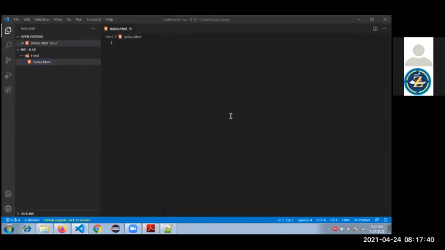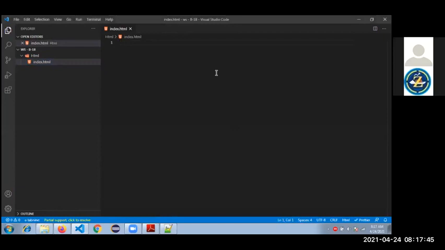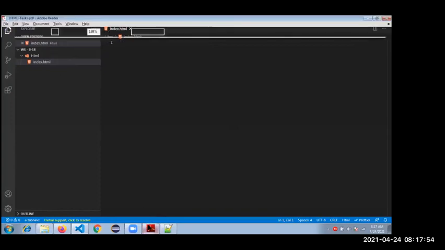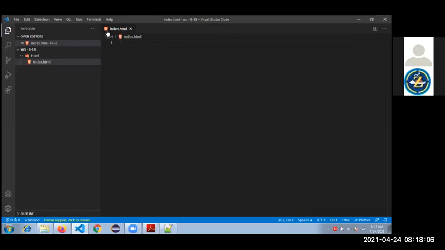Okay, fine. We will see one basic skeleton of HTML. See, in the prefix of index.html we are getting that HTML file symbol, right? We get it because of an extension, VS Code icons. If you install VS Code icons, then for a .html file we get this symbol, for .css we get another symbol, and for .js JavaScript we get another symbol. So you will get these symbols once you install that extension. Okay, from the very basic skeleton we will see now.